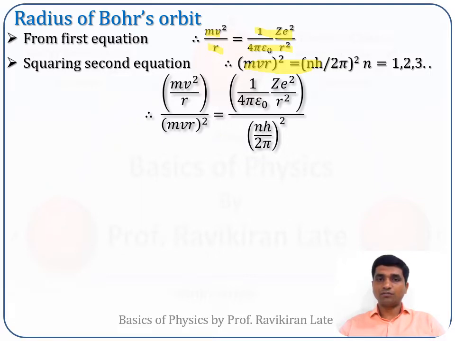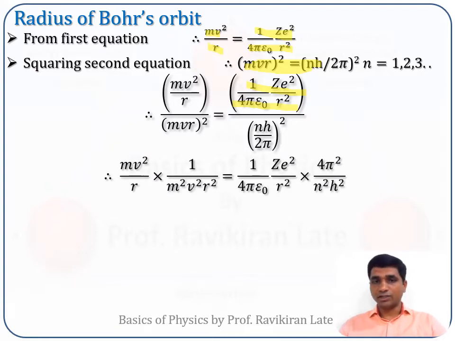If I square this equation, it will be (mvr) square is equal to (n h cross) square. If I square and divide the first equation by it, it is mv square upon r divided by (mvr) square is equal to 1 upon 4 pi epsilon 0 ze square upon r square divided by (nh upon 2 pi) square.